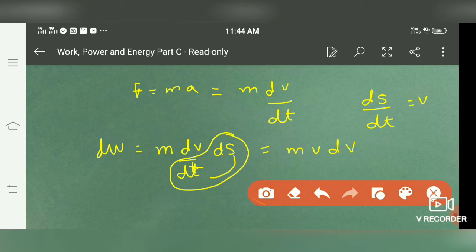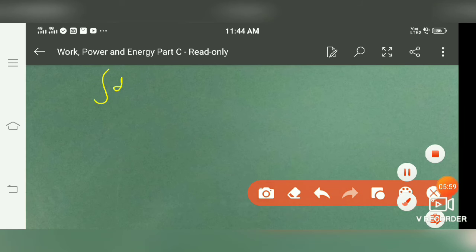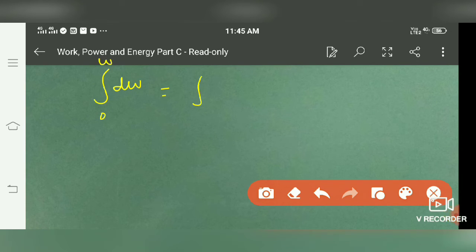Now if we want to calculate the work done, let's say the velocity is changing from initial u to finally v, and work done is changing from 0 to w. So integrating both sides, we get the integration of dw from 0 to w equals the integration from u to v of m v dv. This side will simply become w, because w minus 0 is w.